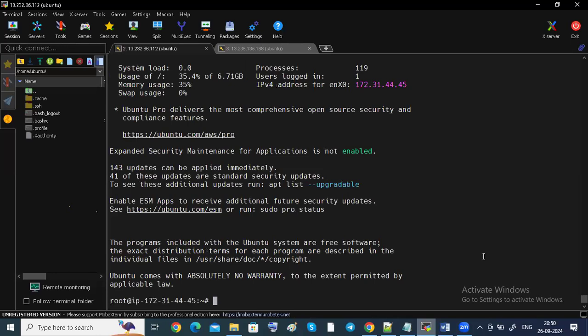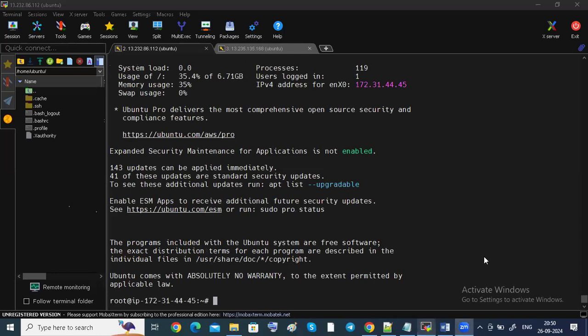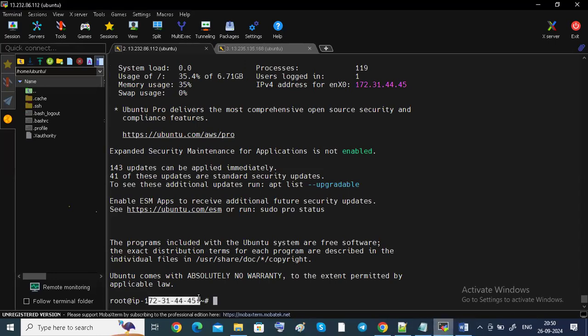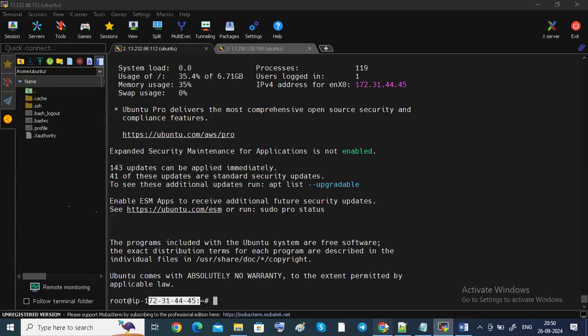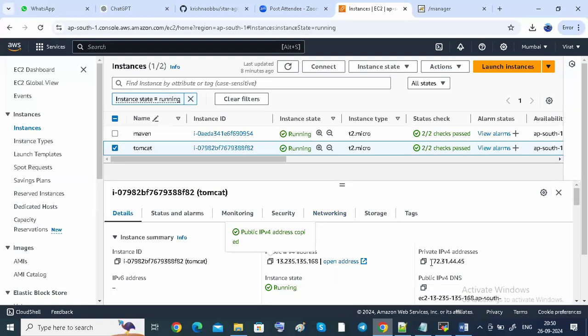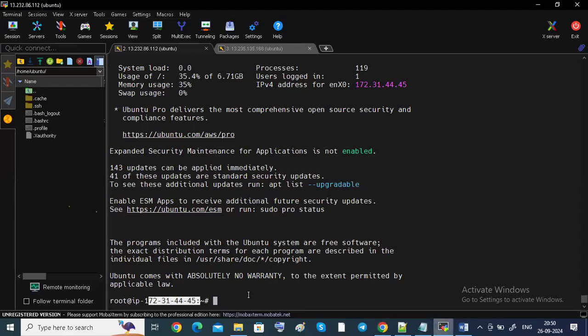It is connecting, guys. So one server to another server, it is connecting. If you can see, it is 4445. It is the private IP of your Tomcat server. See here, private IP of your Tomcat server. It is connecting. Okay, now it is success. So I don't want to do this.